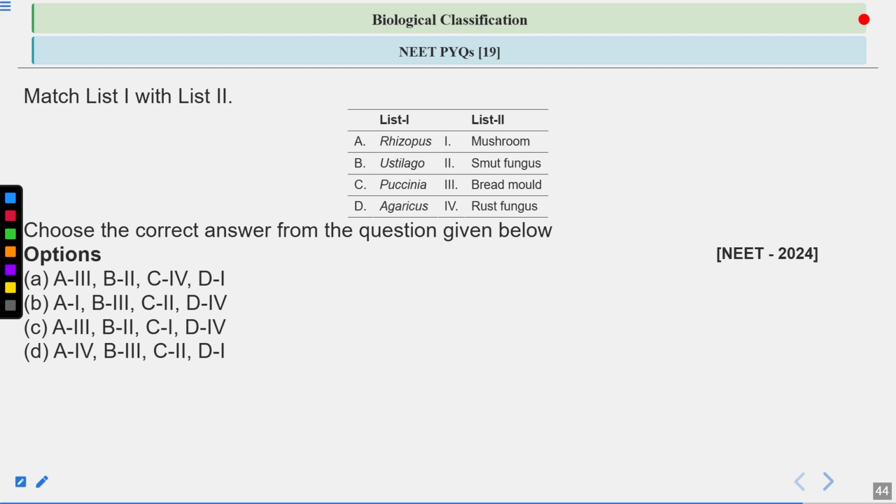Again, you can get this type of question. This is a column-based question, where list 1 and list 2 are given to you. In list 1, the scientific names of the fungus are given to you. And in list 2, you can see the common names of these fungi are given. So you have to match list 1 with list 2. These are the options here: first option A, then B, then C, then D. So what will be the correct answer here?